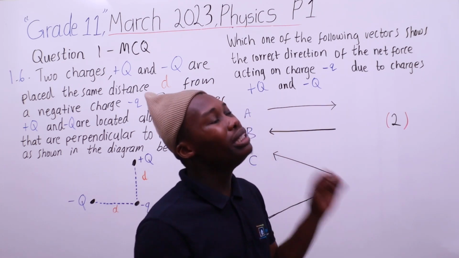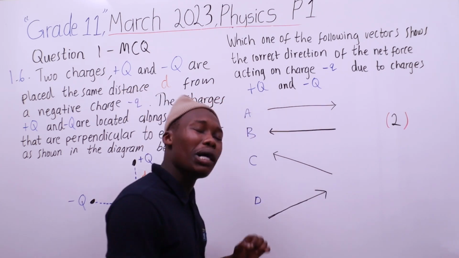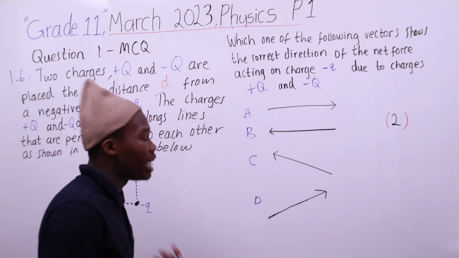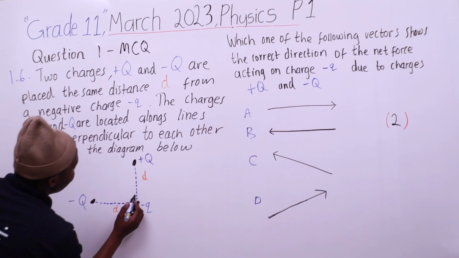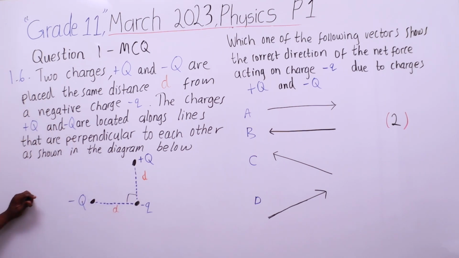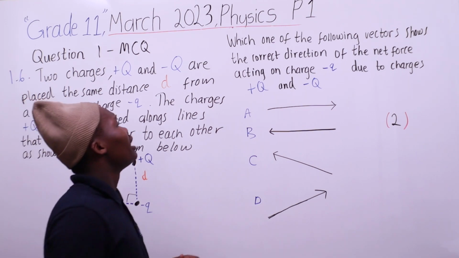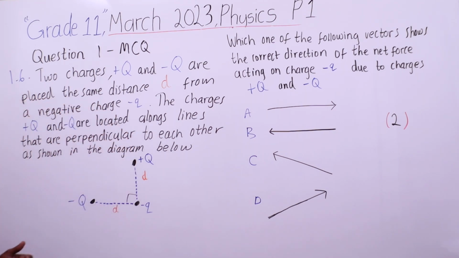Those two lines will meet at 90 degrees, just like the x and y axes. Which one of the following vectors shows the direction of the net force acting on charge negative q due to the charges?